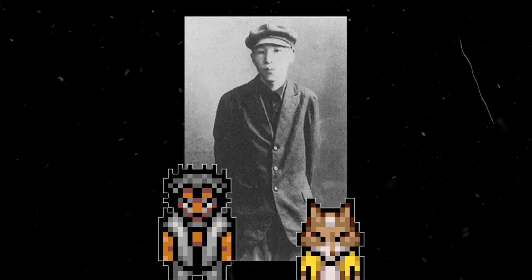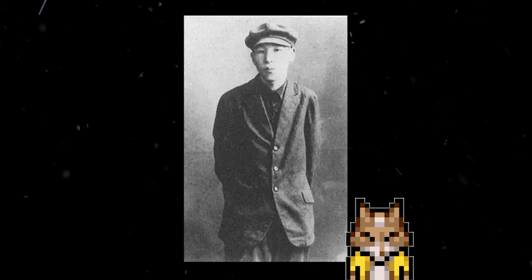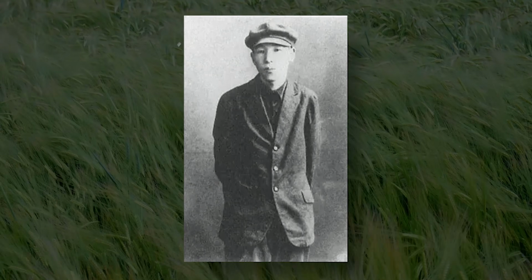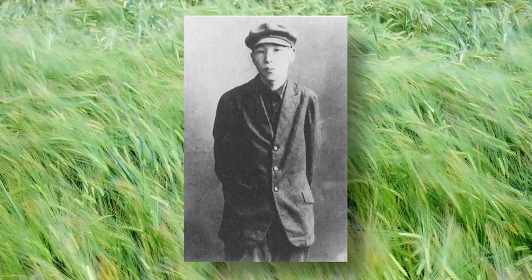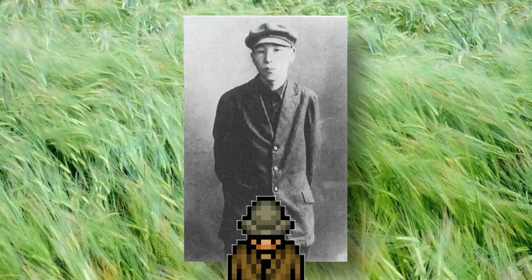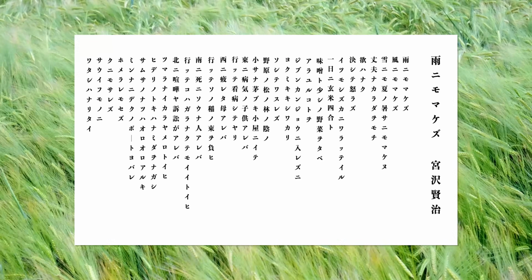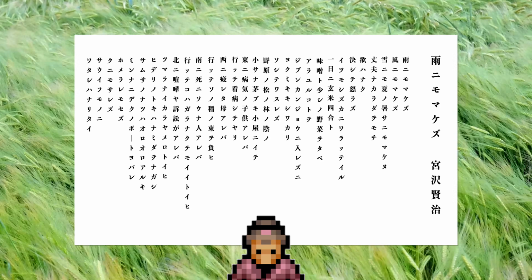Yet, unlike the Earth God, Kenji did not cling to the old ways if faced with a chance for positive change, advocating for improved and sustainable agricultural methods. He also wasn't stubbornly traditional. One of his most famous poems is written almost entirely in katakana, a phonetic Japanese alphabet, which would have made his poems more accessible to the less educated rural folk.